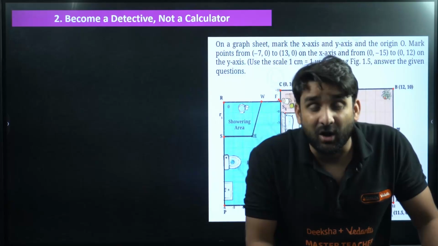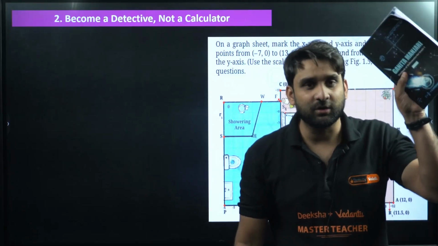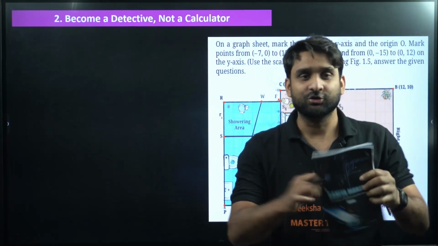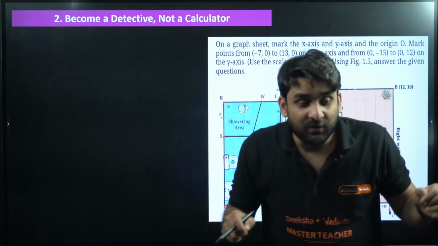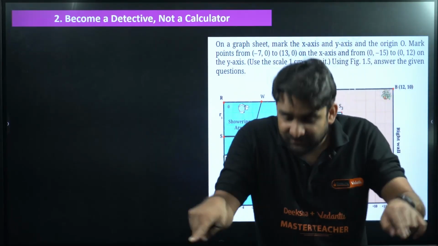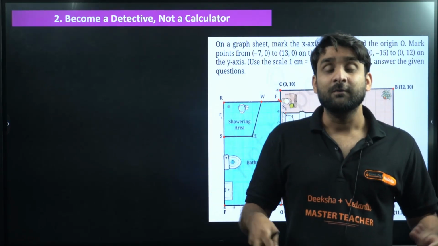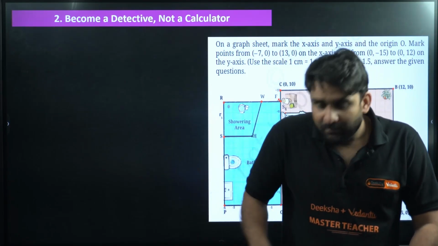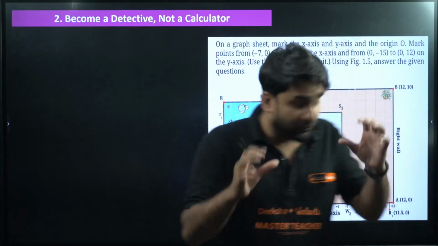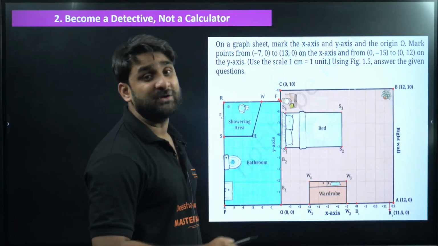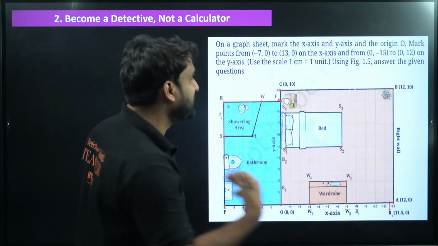Don't become a calculator now. I'm not telling these things randomly. This is the demand of this textbook. So before becoming a calculator, you have to become a detective. Detective means searching, visualizing, going into depth of that situation, your critical thinking skill, your problem solving skill. Are you able to go through the real life based situation or not? How can you solve the problem in a good way? This is a very important thing, and these are the points required for this Ganita Manjari if you want to solve the questions comfortably, without putting in a lot of effort.